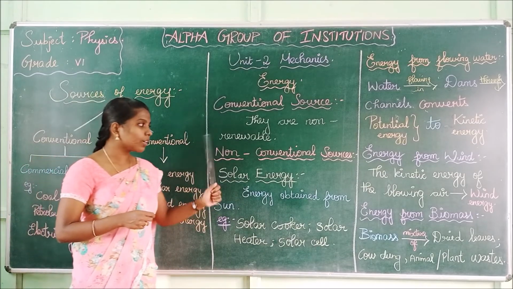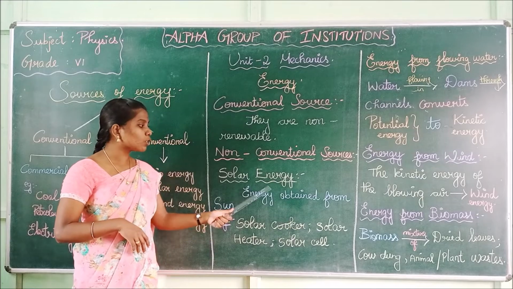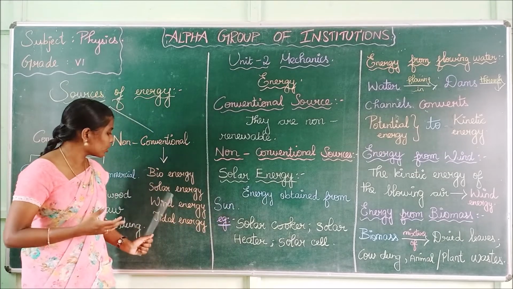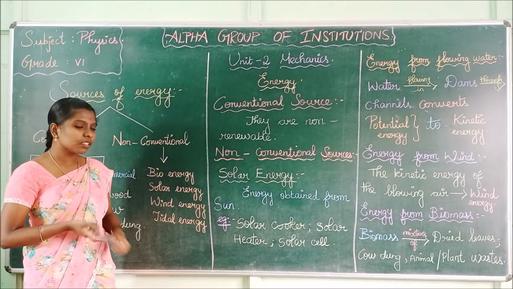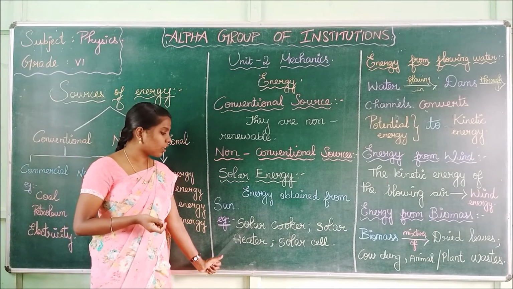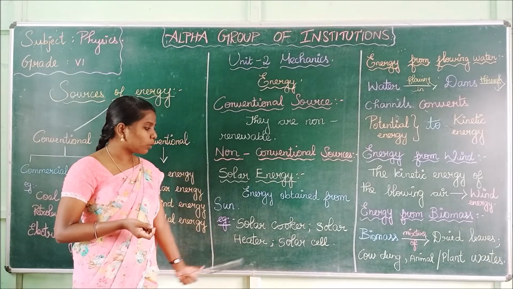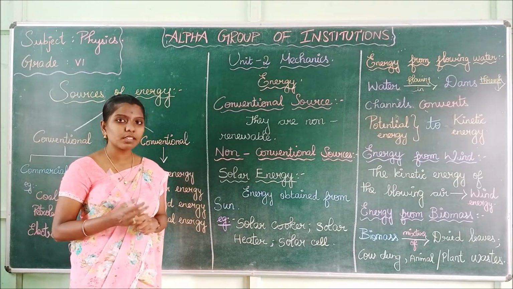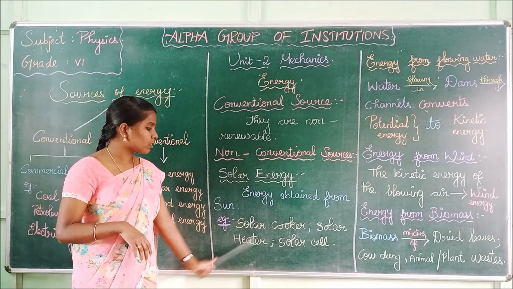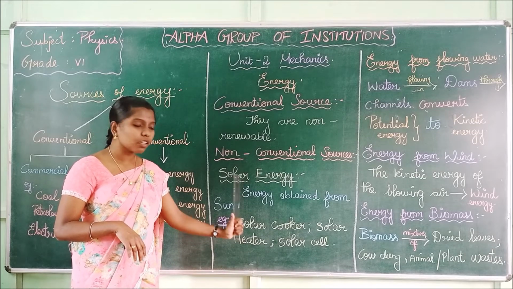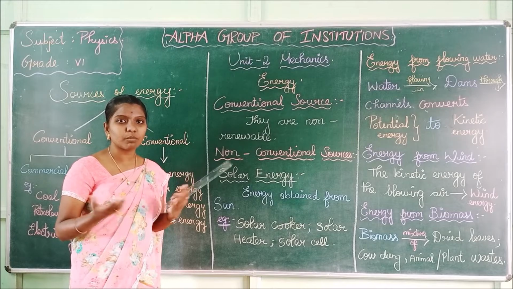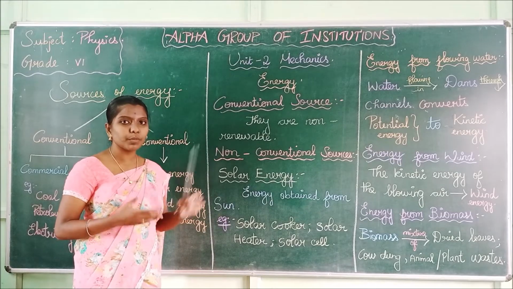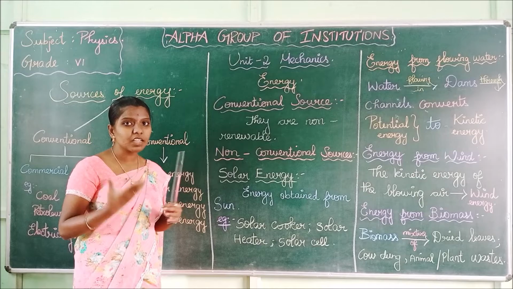Now, non-conventional sources. First is solar energy. As I have said before, what is solar energy? It is the energy that is obtained from the sun. Some examples for solar energy are solar cooker, solar heater and solar cell. They need not require any commercial energy. They are natural. We can obtain this energy from the sun.